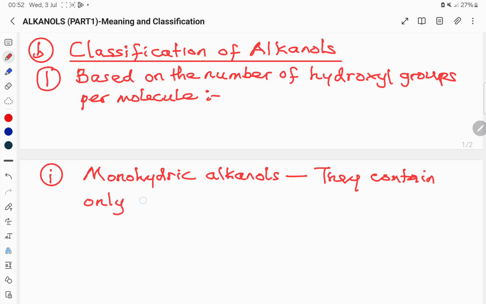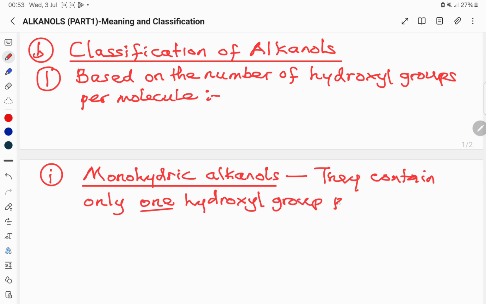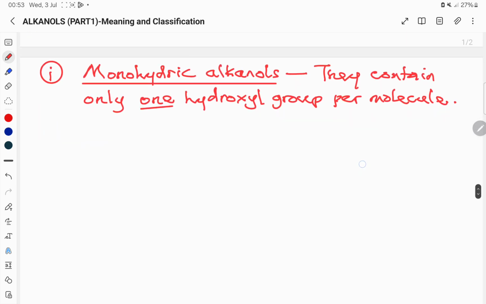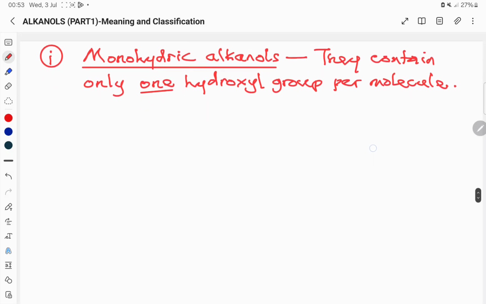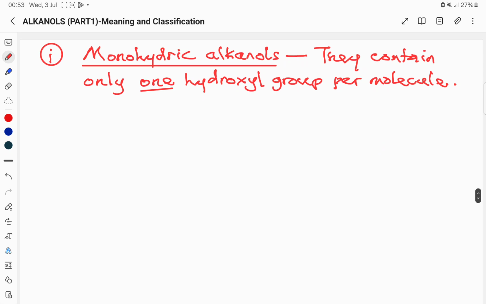Take note, just one hydroxy group per molecule. Any alkanol that has only one hydroxy group in the molecule, as represented by the structure, is going to be described as a monohydric alkanol.